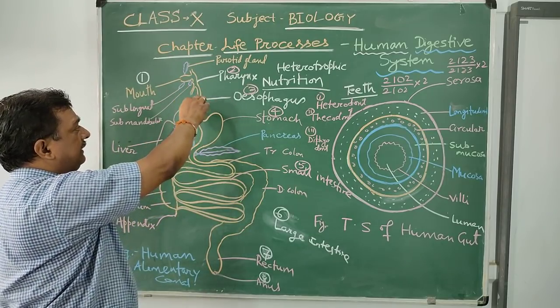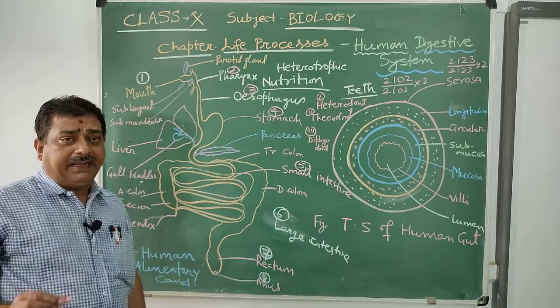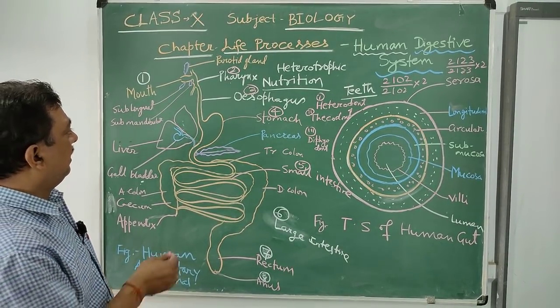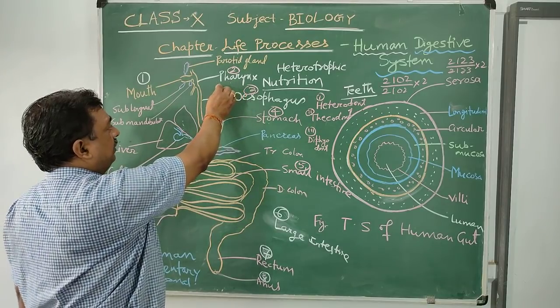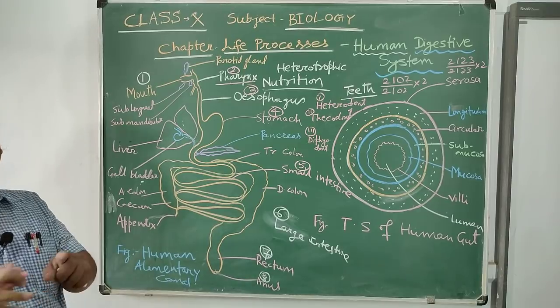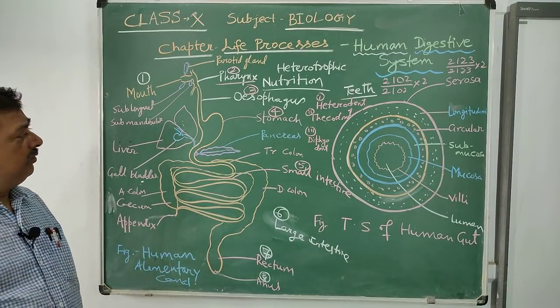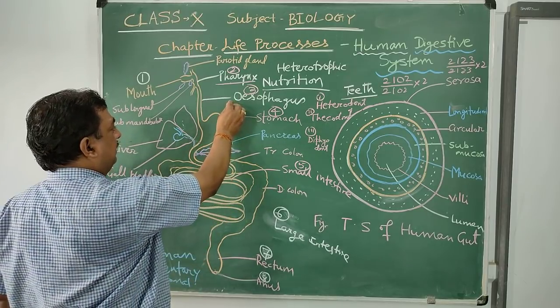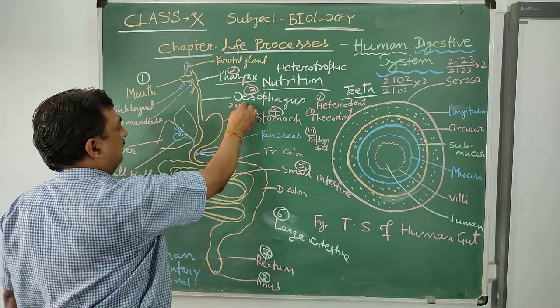The buccal cavity opens into a common passage called pharynx. Pharynx is also very important, and pharynx is a common pathway. It opens into the food pipe and windpipe. The food pipe is called oesophagus. Oesophagus is a tubular structure about 25 centimeters long.